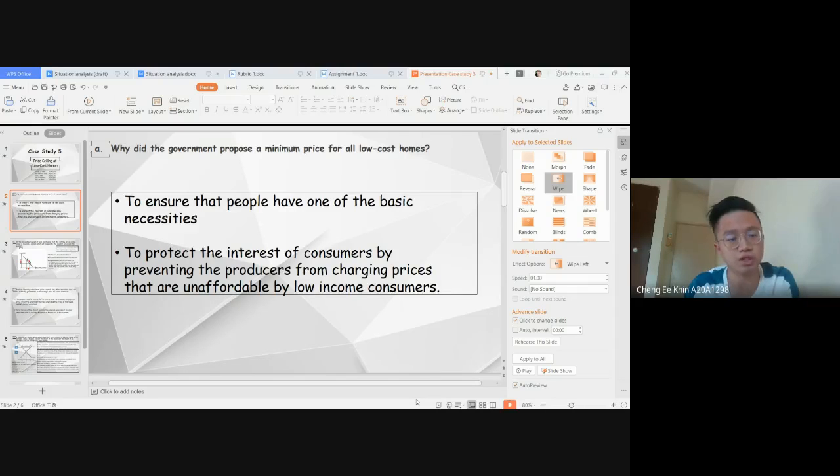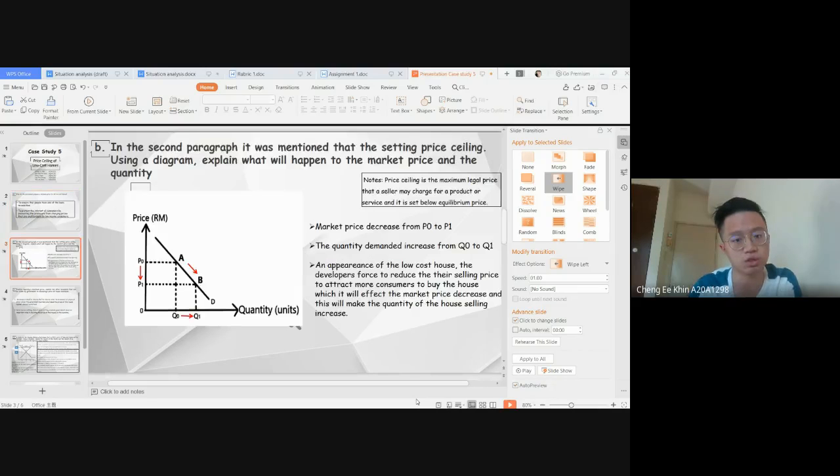a house. That's why the government plays an important role to protect the interests of low-income families, to prevent the producers from easily charging high prices of the house to the low income consumers. That's done for me today. Let's move on to the second question.